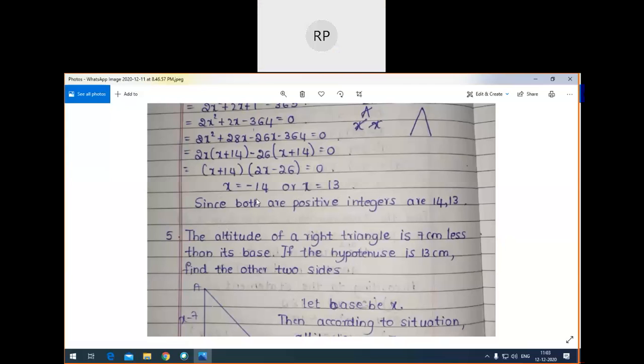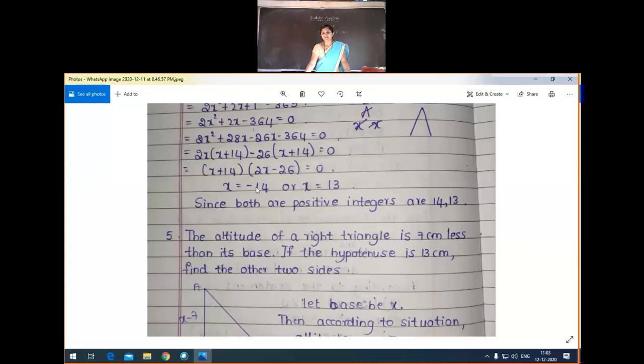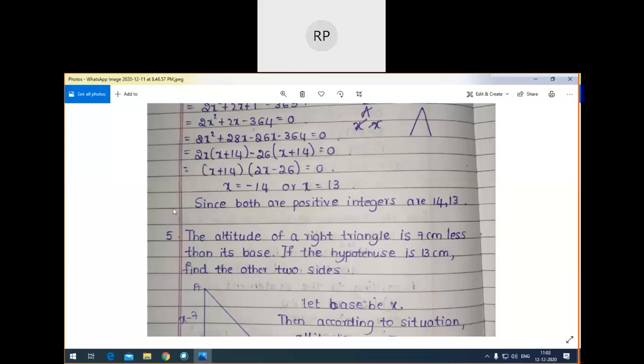We get x is equal to minus 14, but they have asked that we should write positive integers, so x is equal to 14. So we have to consider this minus 14 as plus 14. Yes, in the answer page they have given. Yes, we have to neglect that minus 14 and take that as plus 14 only. 13 and 14, the sentence formation is not correct.